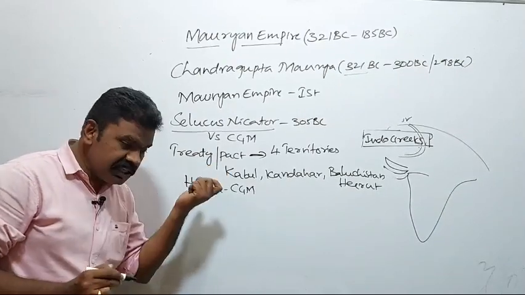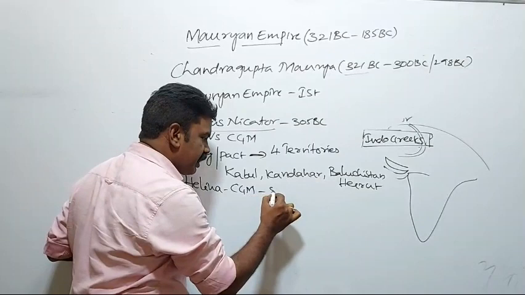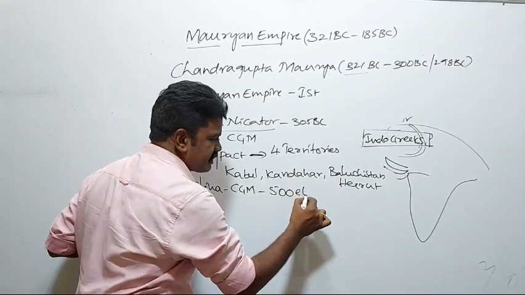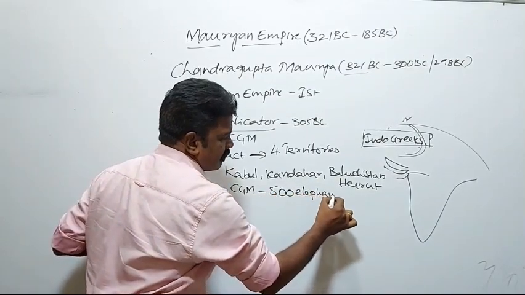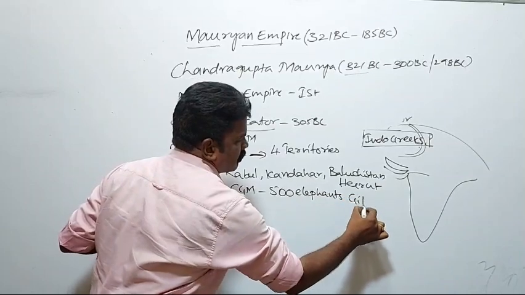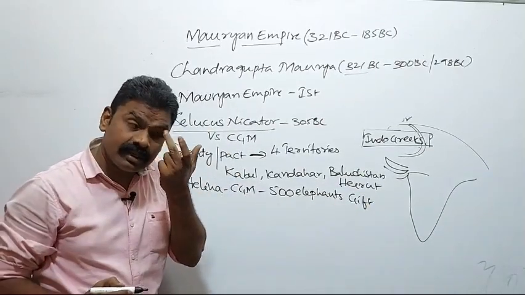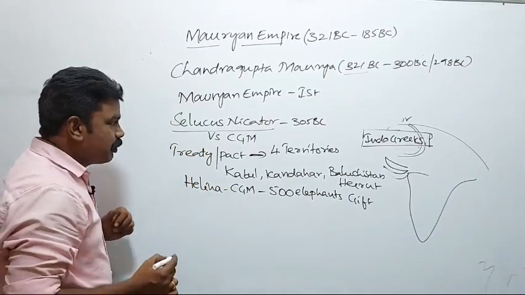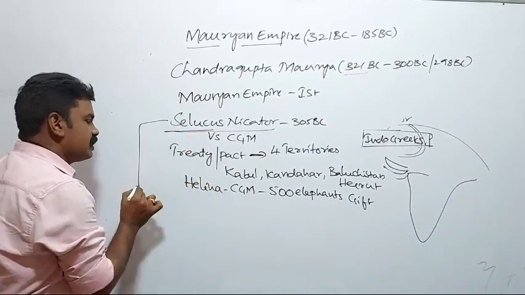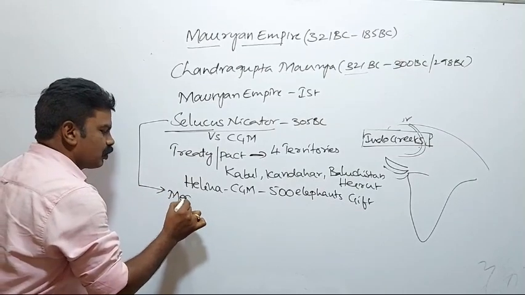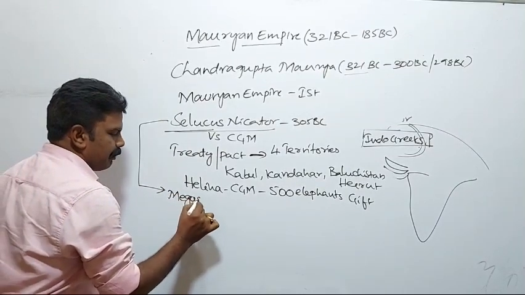So in this regard, Chandragupta Maurya gave 500 elephants as a gift to Seleucus Nicator. So it was at this moment that Seleucus sent Megasthenes to the court of Chandragupta Maurya.